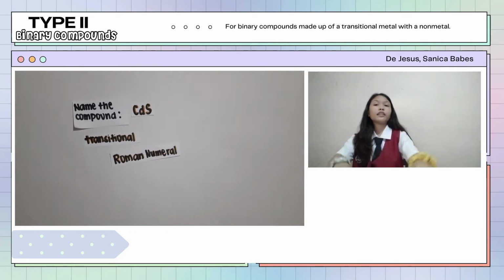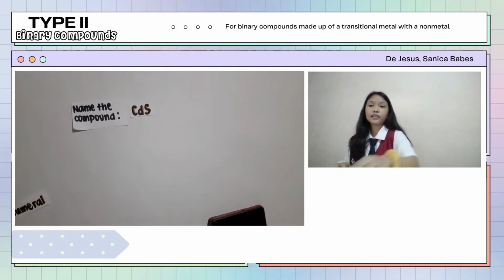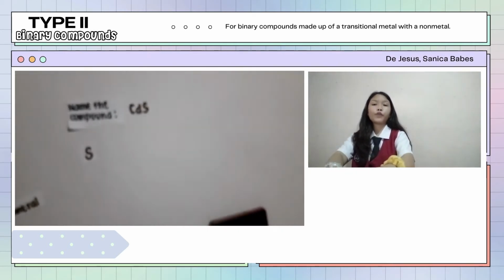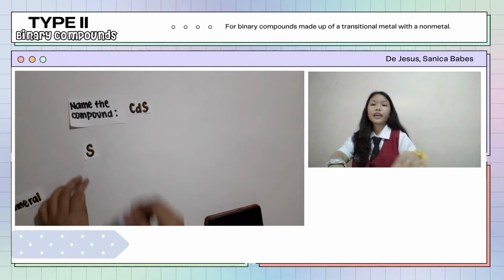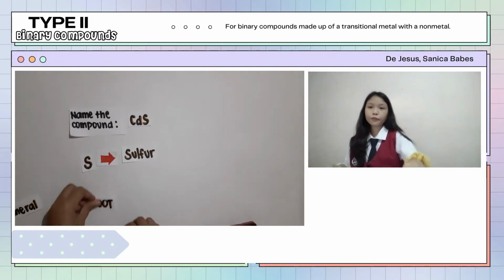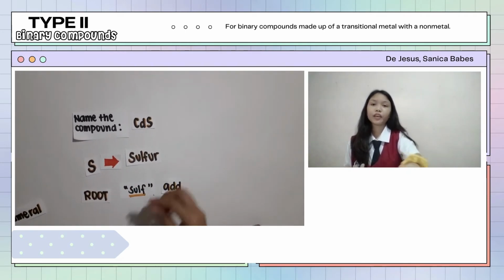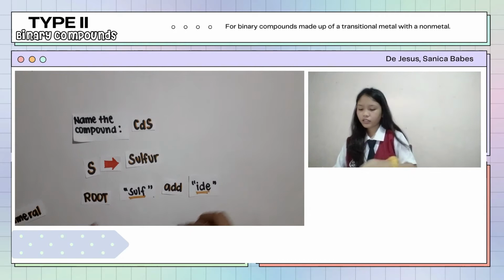Let's determine the name and its charges. S is the chemical symbol for sulfur. Get its root, which is sulf, and then add IDE to get sulfide.